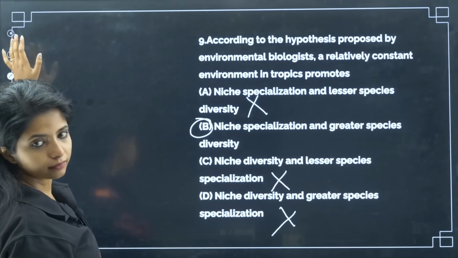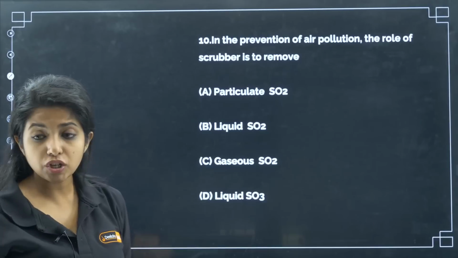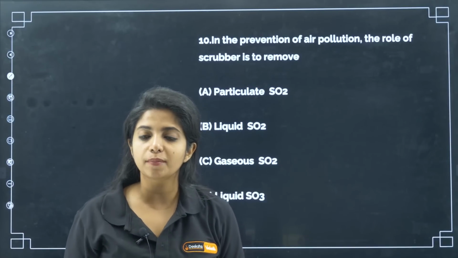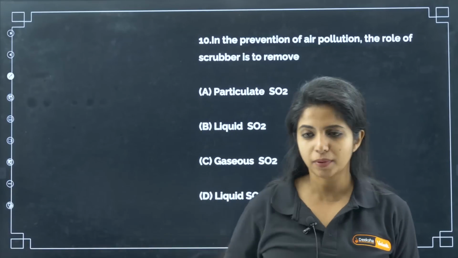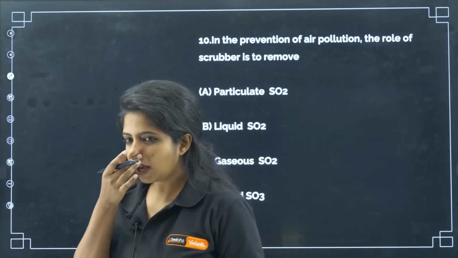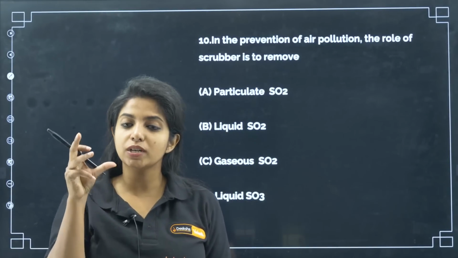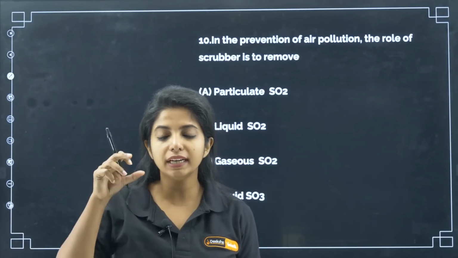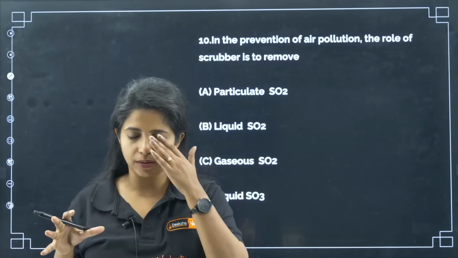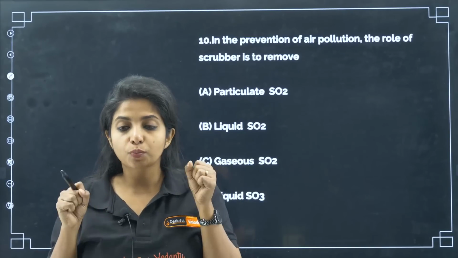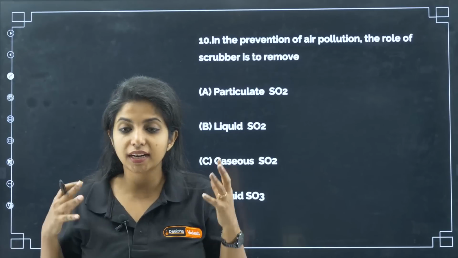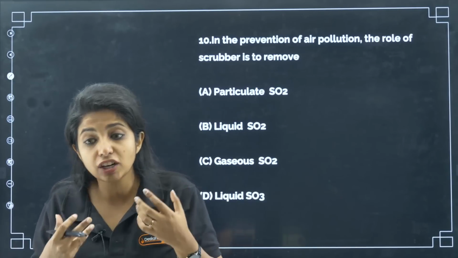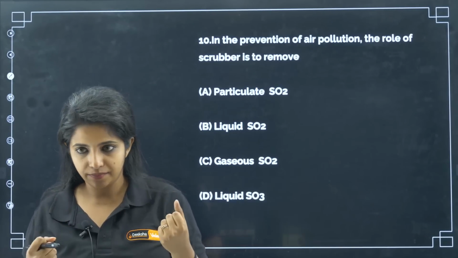9th, B. Okay, next, in the prevention of air pollution, the role of scrubber is to remove. Now, this is a deleted portion question, but still I can tell you the answer for this. There is a device known as scrubber, and what does the scrubber do? It contains liquid, my dear children. It contains some liquid which basically captures the gaseous pollutants out there.